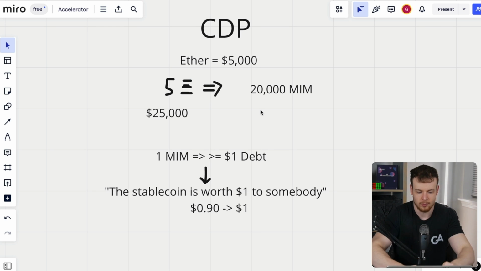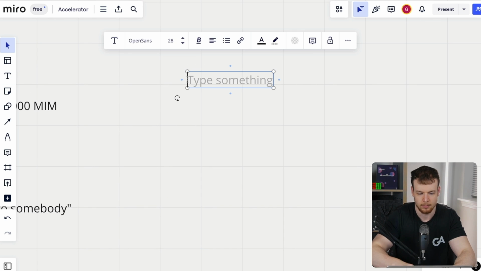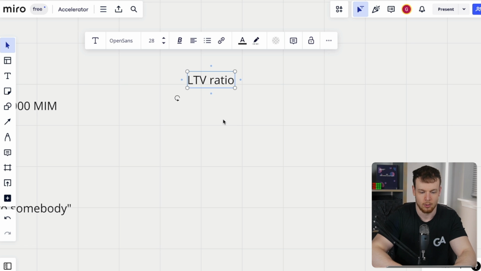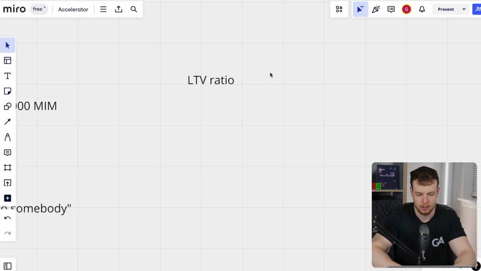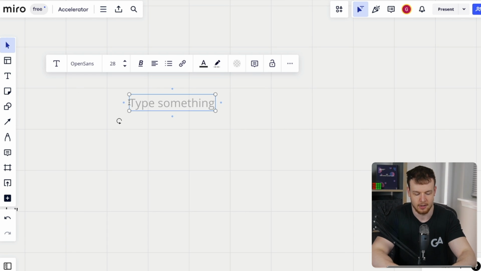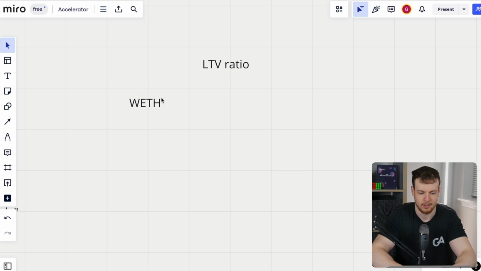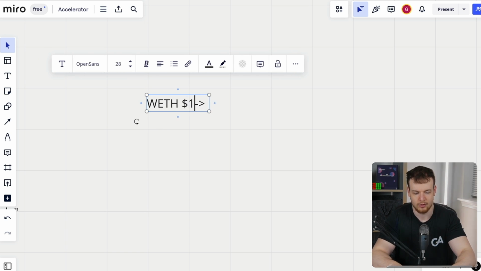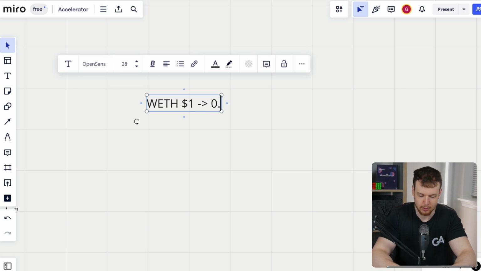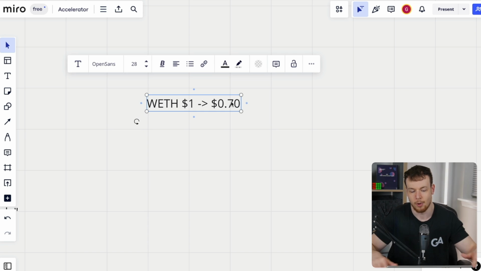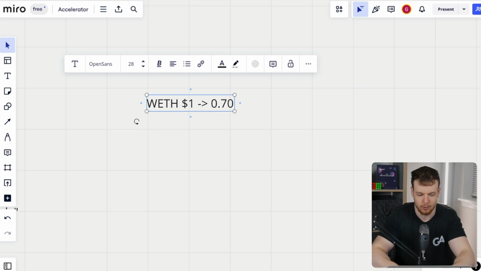And so this is formalized in what's normally referred to as an LTV ratio, or a loan to value ratio. So what does this mean? This means for any particular type of collateral, let's say wrapped ETH that we provide as collateral, there's a defined amount. So if we provide $1 of wrapped Ether as collateral, I might only be able to borrow 70 cents of MIM, or 0.7 MIM, for that collateral.